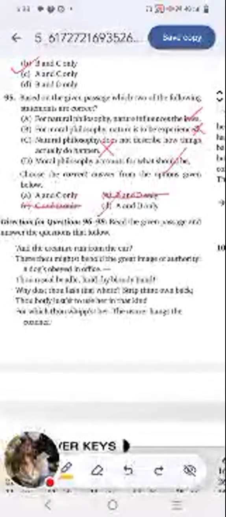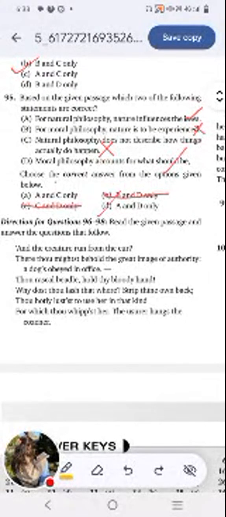Now we are going to look at another passage. This is a passage taken from Shakespeare's King Lear.